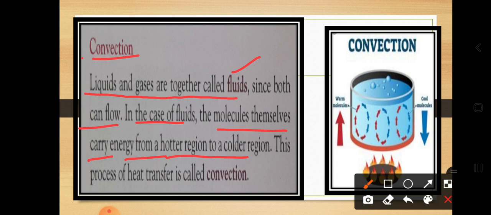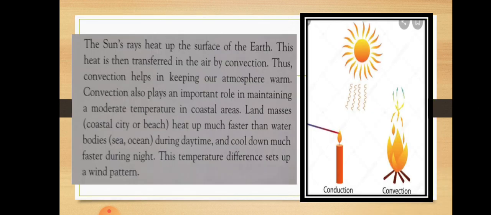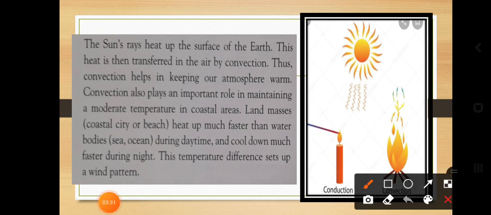Now let's take two to three examples to understand the concept of convection. So dear students, have you observed the sun rays? Yes, the sun is very shining in nature, and you can observe the rays of the sun. The sun rays heat up the surface of the earth. Have you observed how the temperature of the earth becomes higher? Because the sun's rays heat up the surface of the earth. This heat is then transferred to the air by convection.